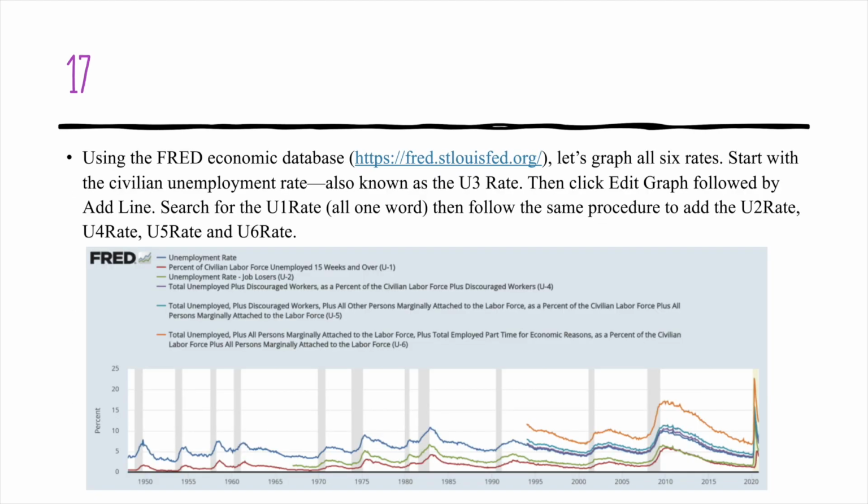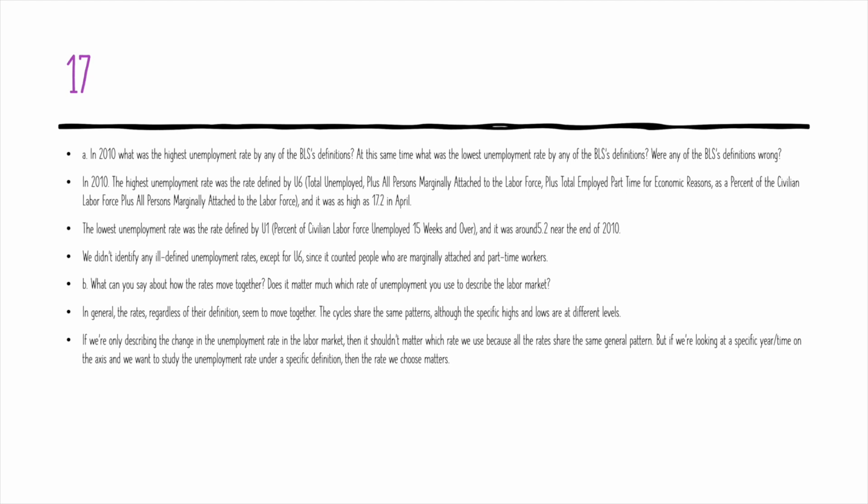For question 17, we're again using the FRED Economic Database. And here we see how different definitions of unemployment can show us different levels of unemployment. However, they do show the same pattern. For part A, in 2010, the highest unemployment rate was the rate defined by U6, which includes all persons marginally attached to the labor force and total employed part-time, and that is as high as 17.2%, and that was in April. But the lowest unemployment rate was defined by U1, which is just the percent of civilian labor force unemployed 15 weeks and higher, and so it was around 5.2 near the end of 2010, so around October.